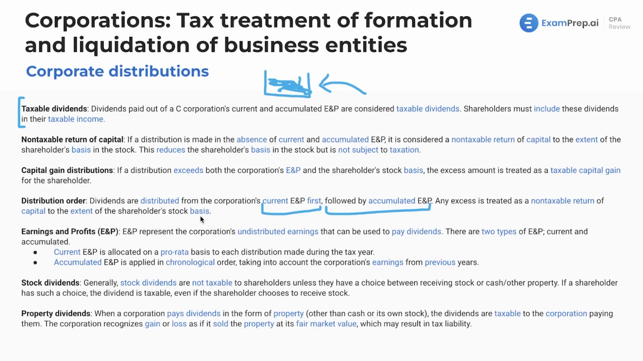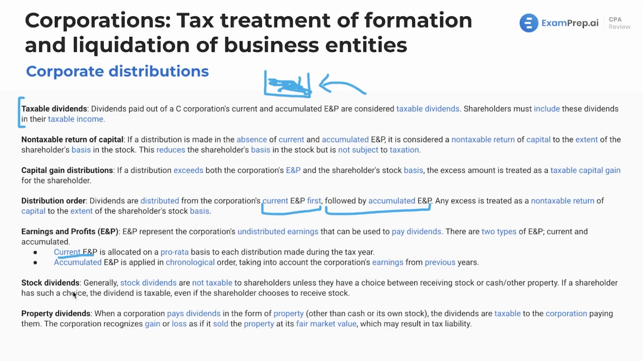You might be asking me, hey, how can you distribute anything if there's no money left in the pot? Well, you could distribute property that the company owns, such as land or assets, stocks, or you could take out a loan, and that would be a distribution. Different ways, not to get into that too much. Now, earnings and profits, this is the undistributed earnings that can be used to pay dividends. We've got two, which is current earnings and profits. This is going to be from the current year. And accumulated is going to be from prior years. It's going to be applied in chronological order, taking into account the corporation's earnings from previous years.